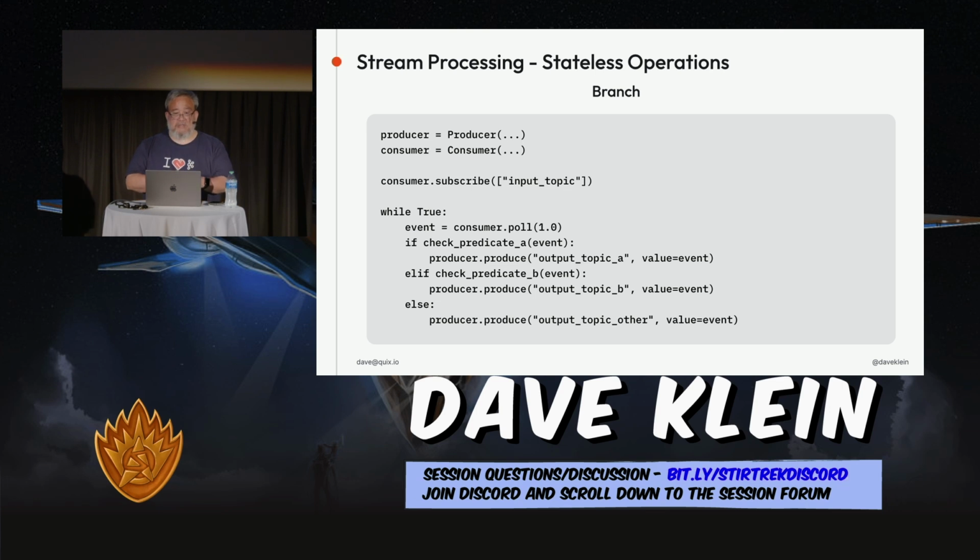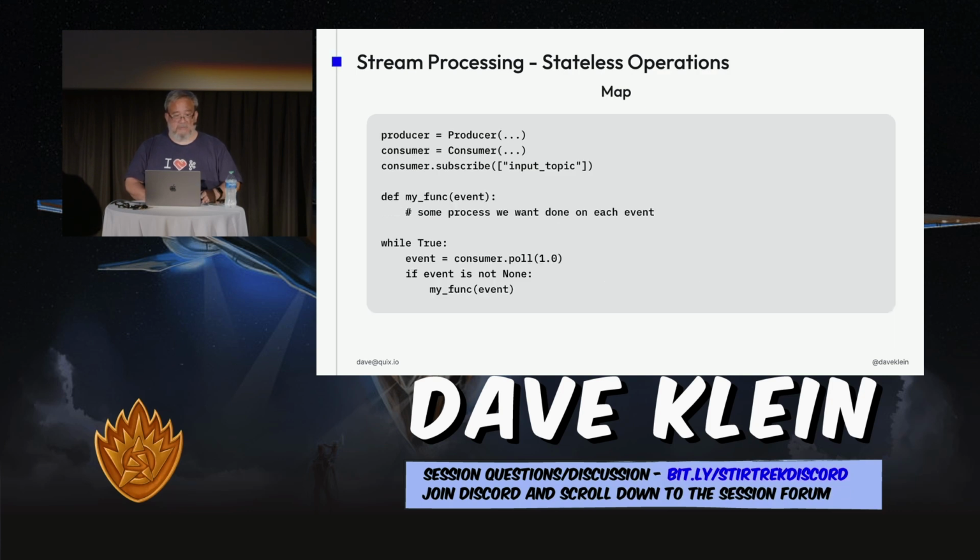And then the idea would be you would chain together other operations for those other topics. Those would be input streams to something else. A common thing you'll see in streaming operations like this is that the output topic for one process becomes the input topic for another process, and then you chain them together.